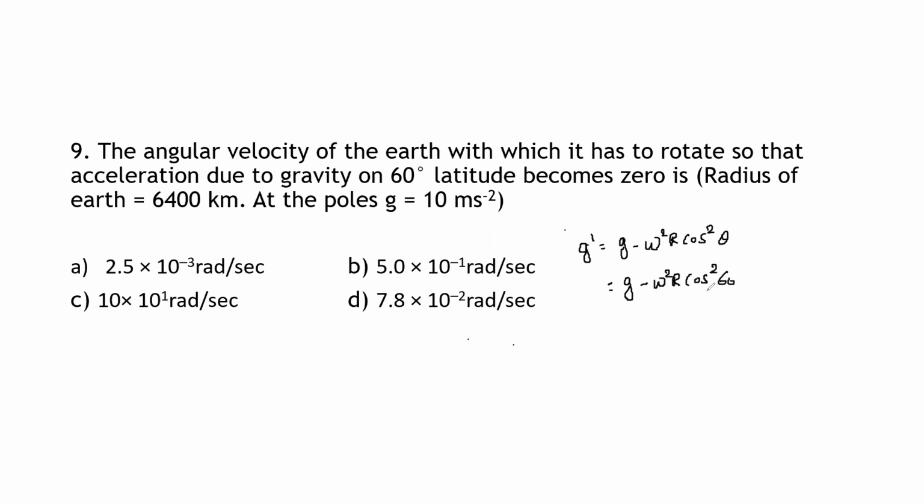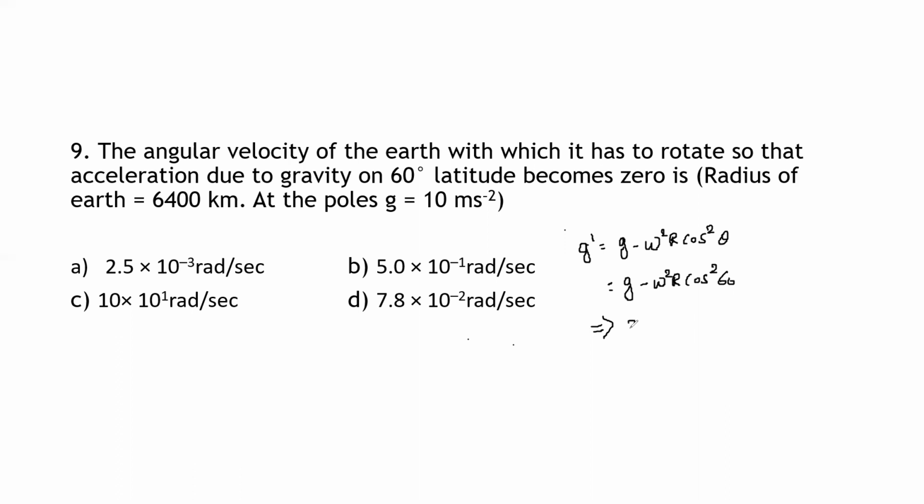The value they have given is 60 degrees, so cos 60 degrees. Cos 60 is 1 by 2, so for cos square 60 it becomes 1 by 4. Therefore I can write omega square R divided by 4 is equal to g.